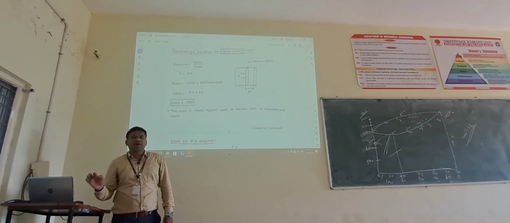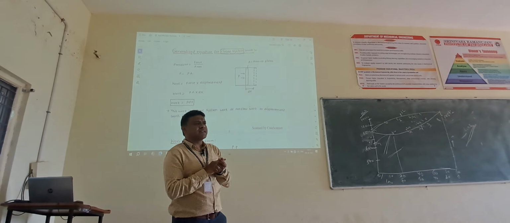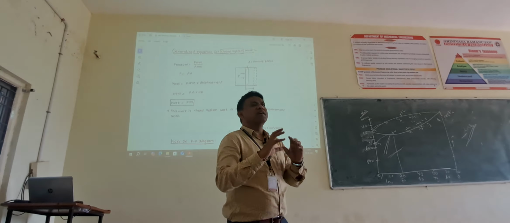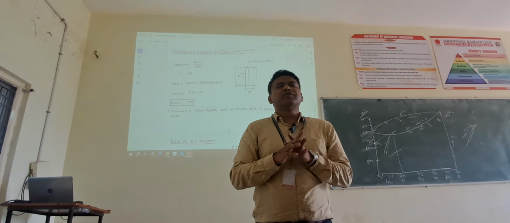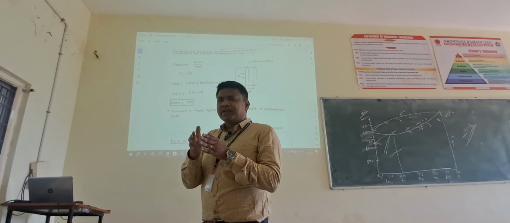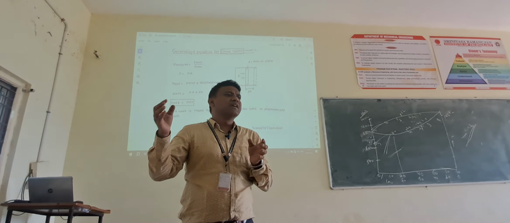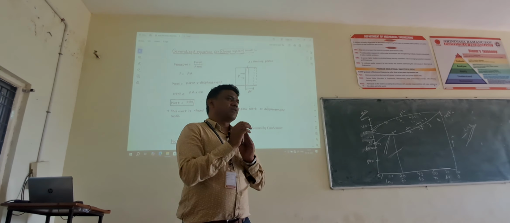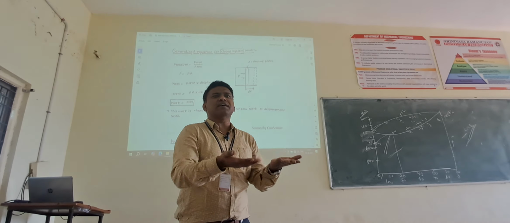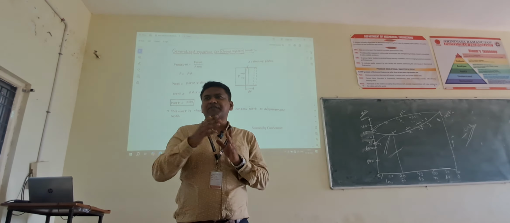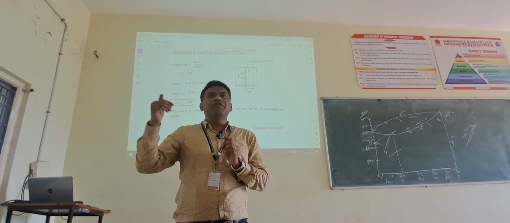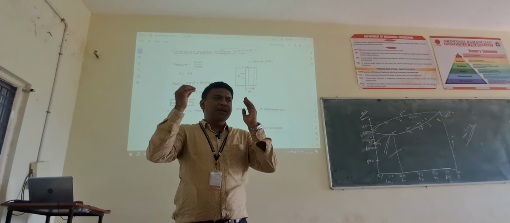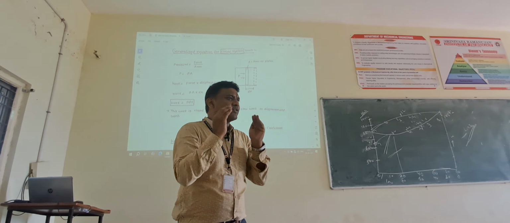Now, very important: the generalized equation of work for a closed system. From here, for some classes, we'll be discussing only closed systems. We'll be solving problems related to work and heat in closed systems. After 10 to 20 classes, we'll go for open systems. So keep in mind that we are doing only closed systems.